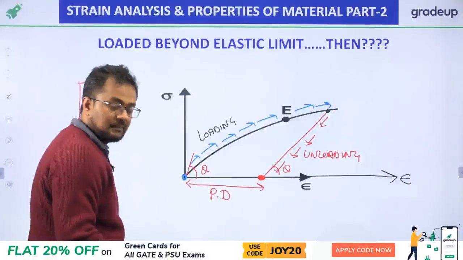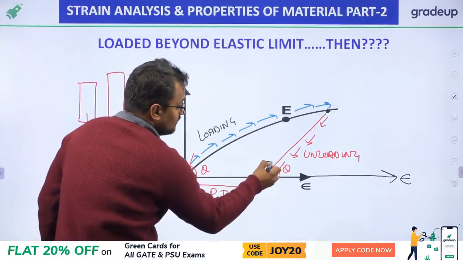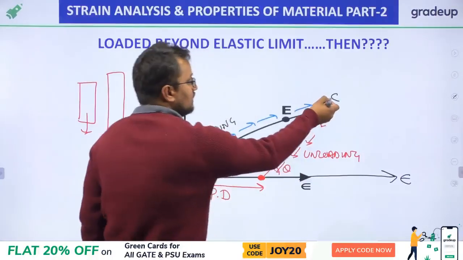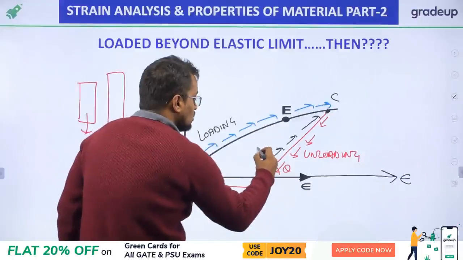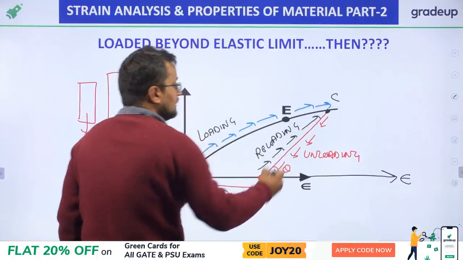Now again, if I apply load, then the material will go linear up to this point, C point, from where we remove the load. This is called the reloading curve.